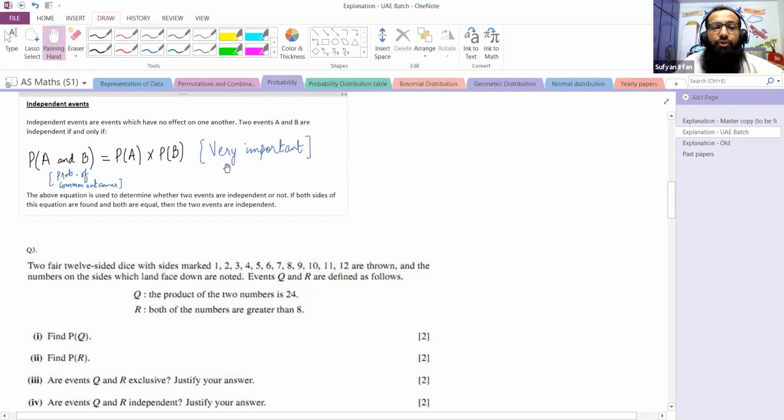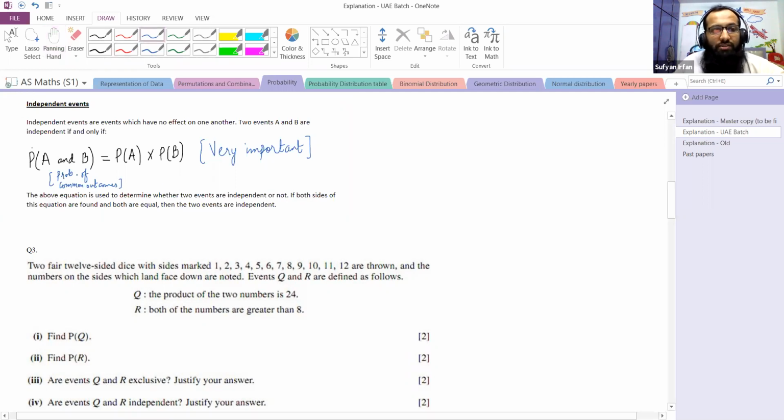So I've already written very important because this is the equation that needs to be verified. Now let's read the two lines. The above equation is used to determine whether two events are independent or not. If both sides of this equation are found and both are equal, then the two events are independent. Now these two lines would explain to you the entire concept.